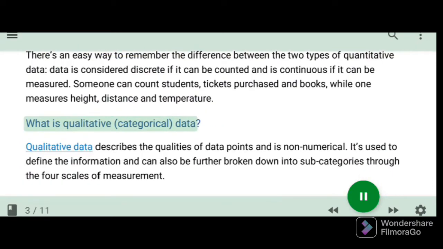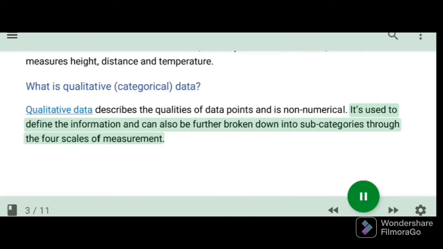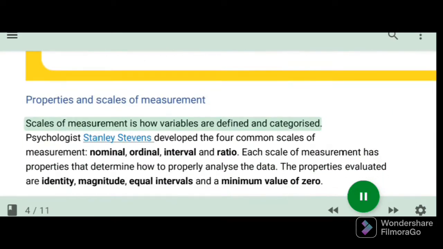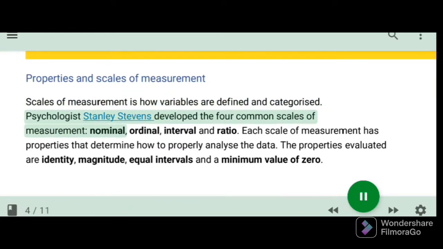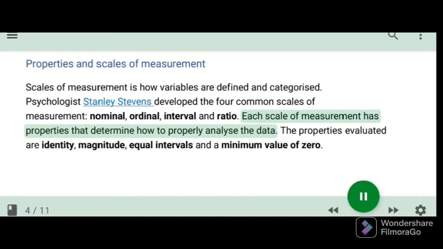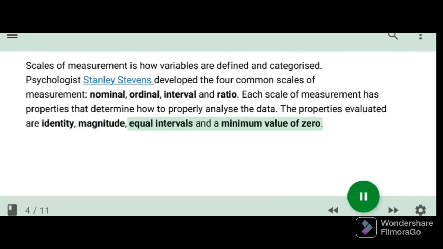What is qualitative categorical data? Qualitative data describes the qualities of data points and is non-numerical. It's used to define the information and can also be further broken down into subcategories through the 4 scales of measurement. Properties and scales of measurement. Scales of measurement is how variables are defined and categorized. Psychologist Stanley Stevens developed the 4 common scales of measurement: nominal, ordinal, interval and ratio. Each scale of measurement has properties that determine how to properly analyze the data. The properties evaluated are identity, magnitude, equal intervals and a minimum value of 0.